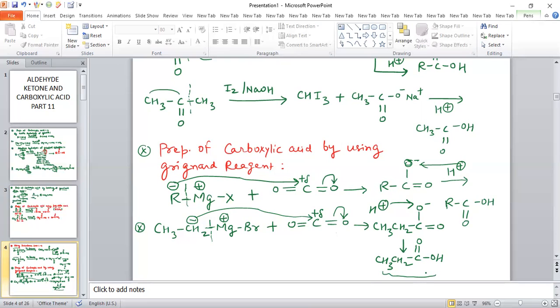So in this way, you can prepare carboxylic acid by using Grignard reagent. This is basically the Grignard reagent, and by using Grignard reagent with CO2 gas, you can prepare the carboxylic acid.